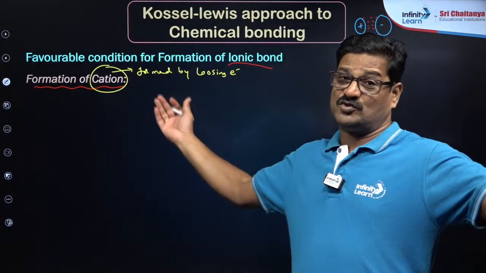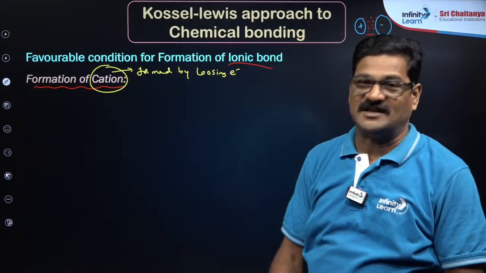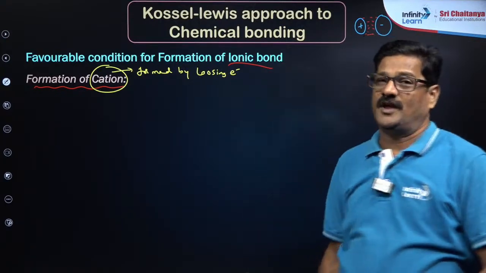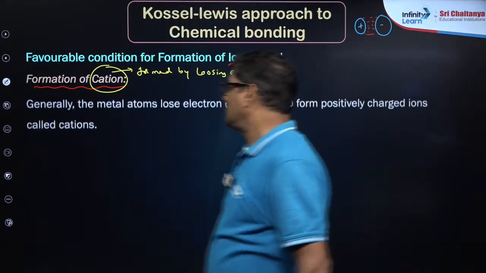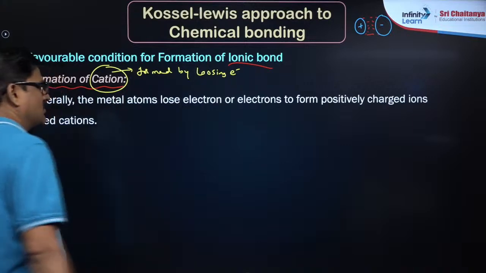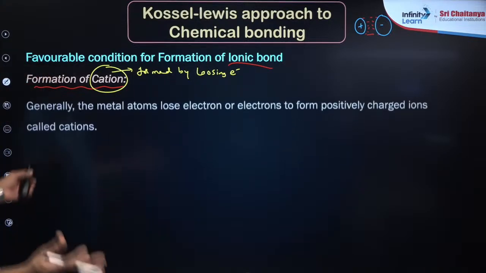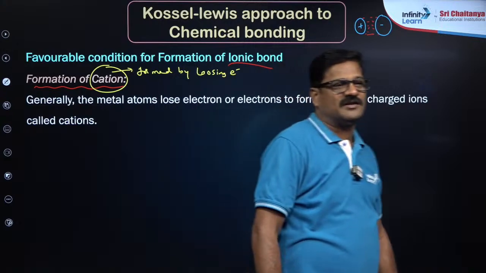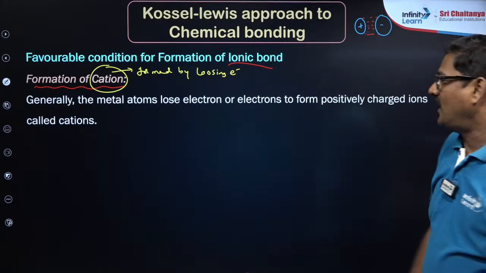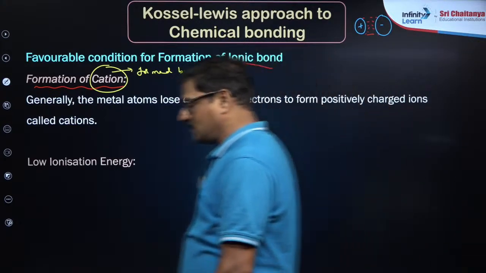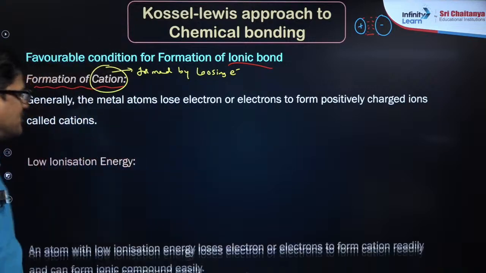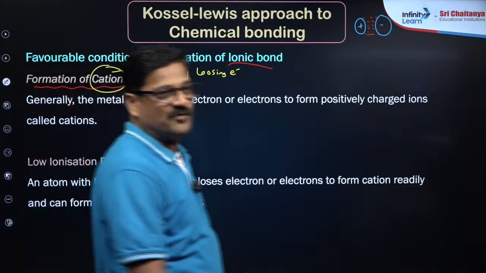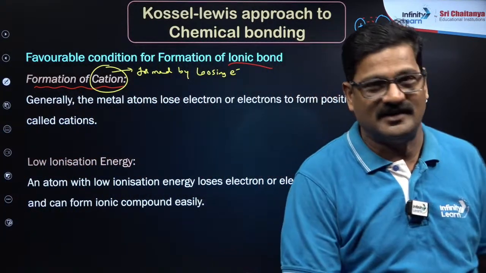So let us see the conditions that allow an atom to lose electrons. Atoms are supposed to be big metals, S block, and they should have low ionization energy. Generally the metal atoms lose electrons to form positively charged ions, that is called cations. Elements with low ionization energy can form cations easily, right?